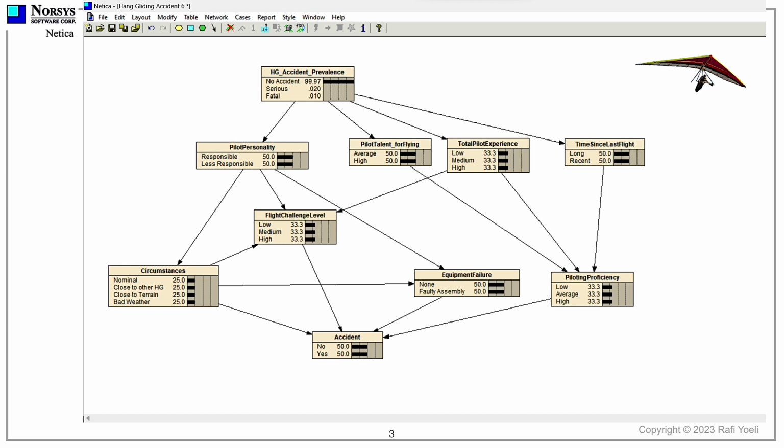Note that the building blocks for this network were the main parameters of our problem space, and a set of causal links that reflect the influence of these parameters on one another. What remains now is to give some values to the probabilities that each state in each of the nodes will come into effect, conditional on the causal effect of other linked nodes, having their own states and probabilities.